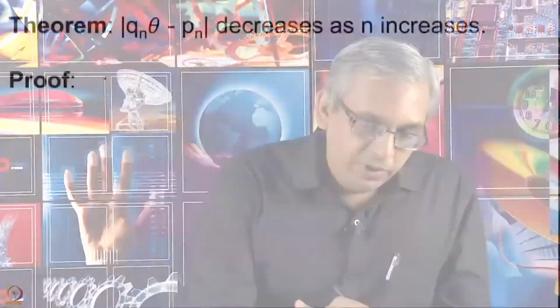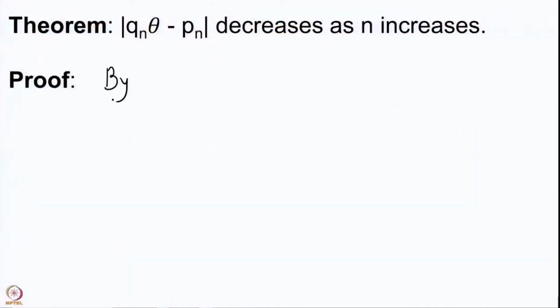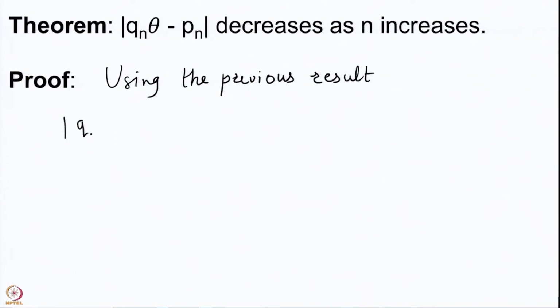So, we notice by previous, using the previous result, mod qn theta minus pn.